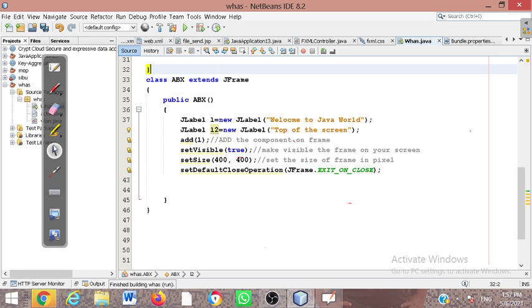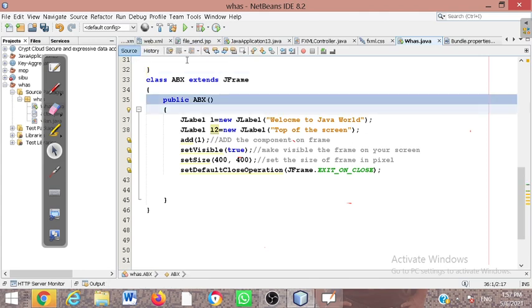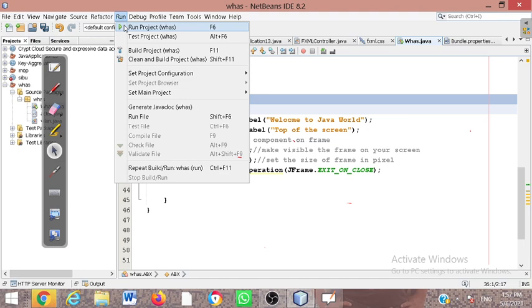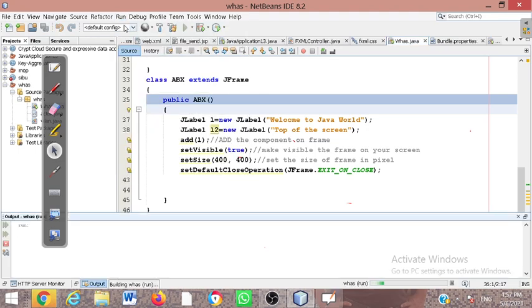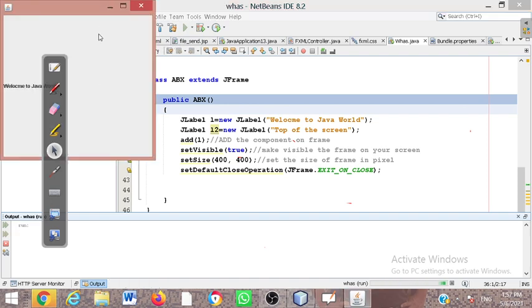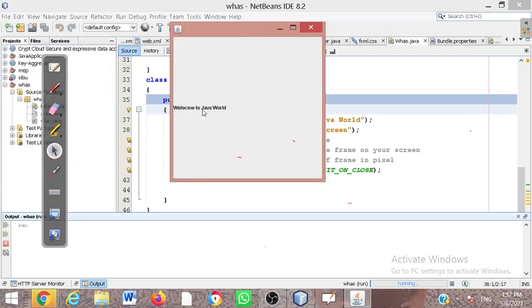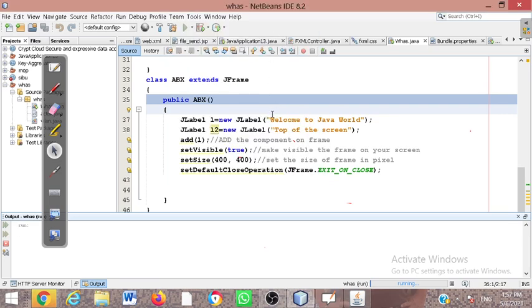So it's going on, something is stuck once again. Okay, now it's running this code, and you have to see what's happening, what the card layout is that I want to show you. So just wait a little bit while it runs. So this is the top, and what is on top is the message: welcome to Java world.